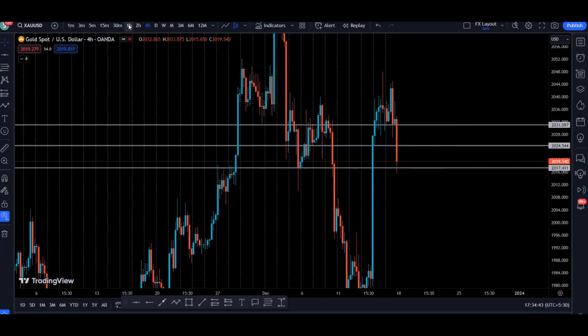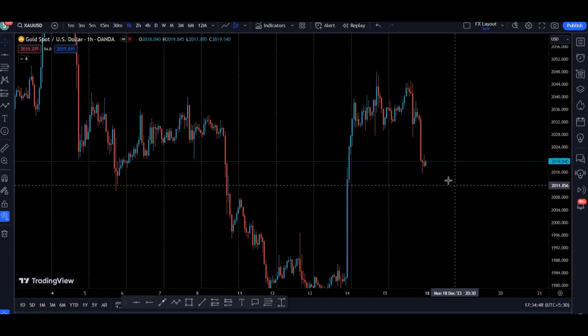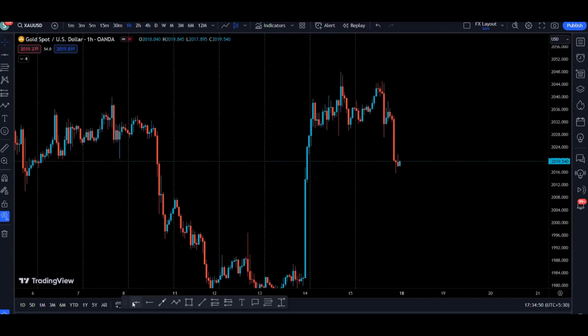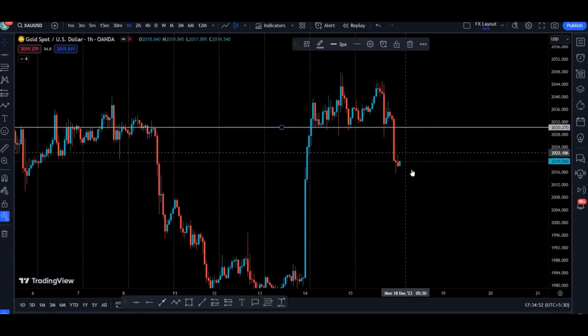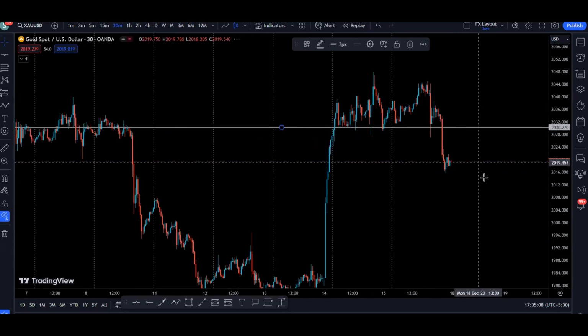Now let's go to the 1-hour time frame to see more details of what is happening. On the 1-hour time frame, we can see that we have this resistance and price broke to the downside, so we came down. So right now there is a probability price can come up, reject this area, and continue going to the downside. Now let's go to the 30-minute time frame to see more details.